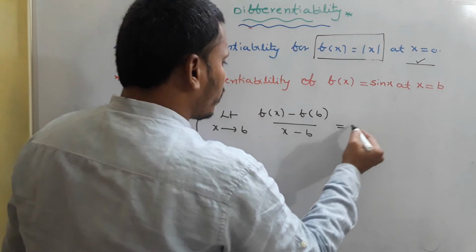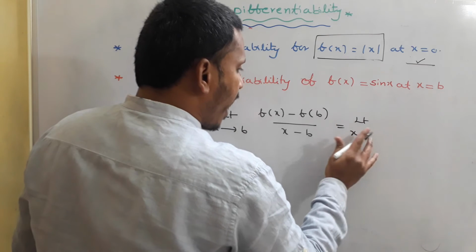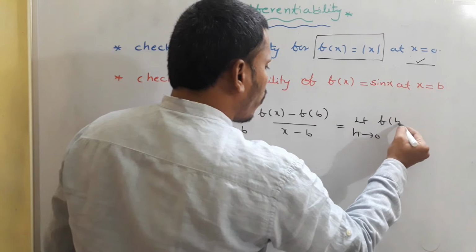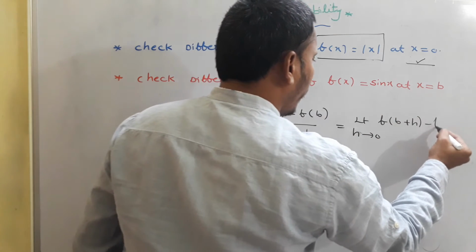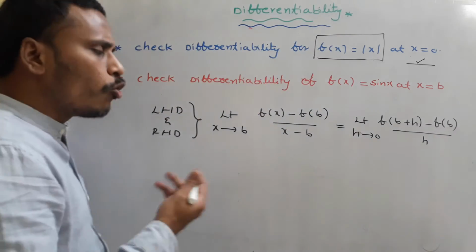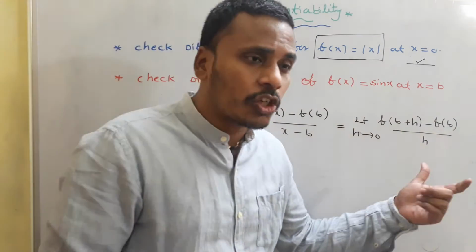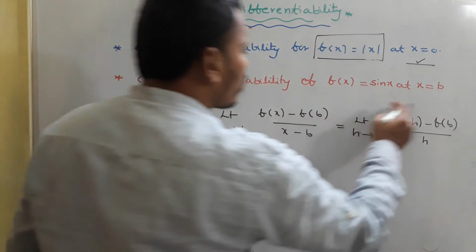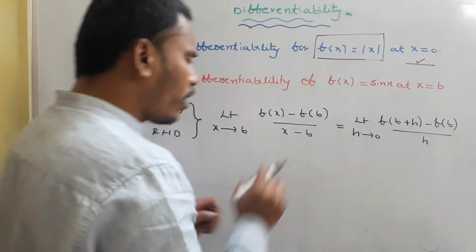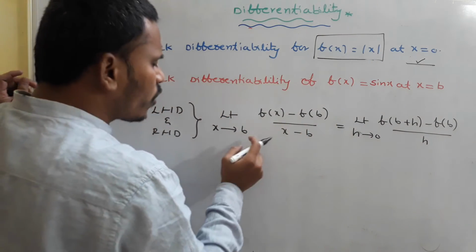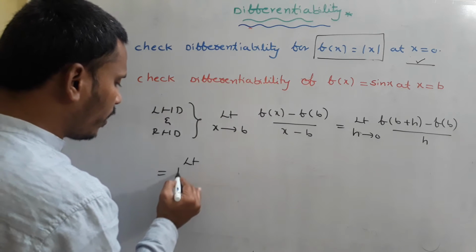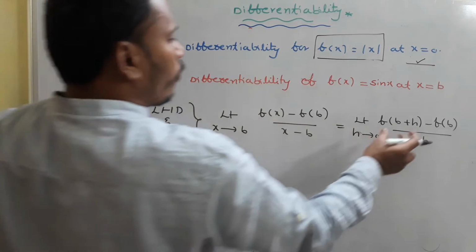Or I have another definition. What is it? The limit as h tending to 0 of (f(b plus h) minus f(b)) divided by h. You may use either this definition or that definition, no problem. This time I am using the second definition, as it simplifies my calculation part. If you are interested, you can go with the first definition also, no problem. Both are actually the same. So this is equal to the limit as h tending to 0 of f(b plus h).